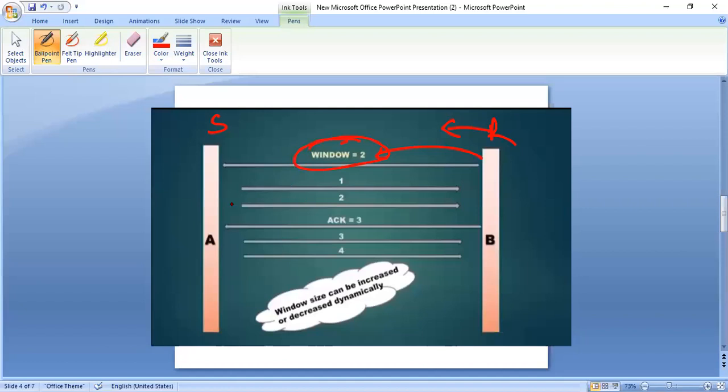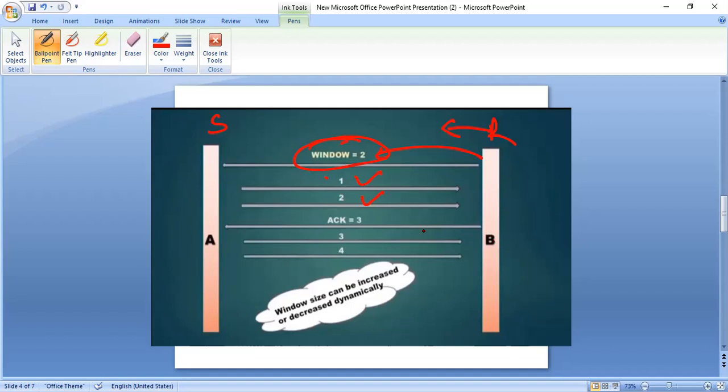So what happens here? The sender will know the window status of the receiver. Then it will send 2 messages, that is 1 and 2 windows. It will send 2 segments of data, and it has to send the data before an acknowledgement is received. So what is happening here? The capacity is known, and according to the capacity, the sender is sending 2 segments.